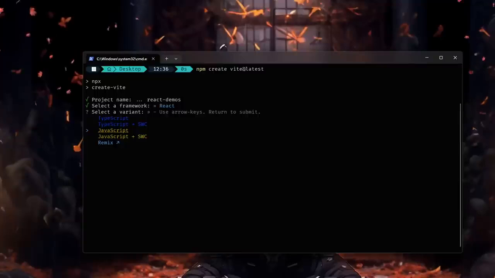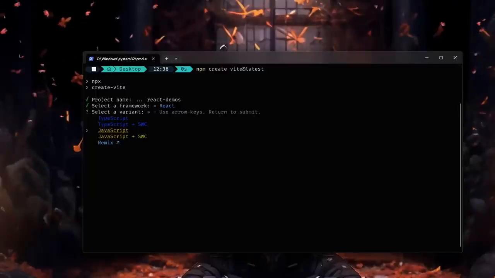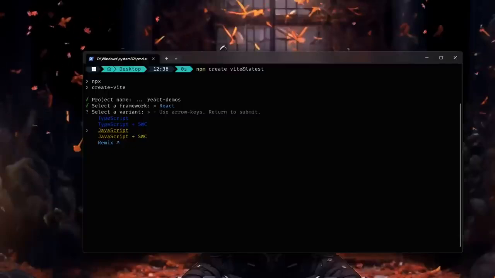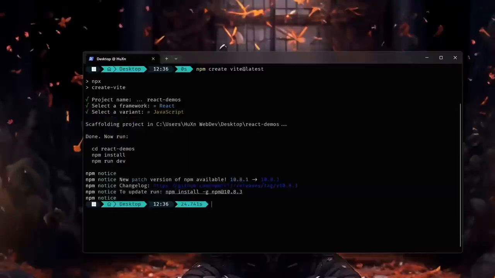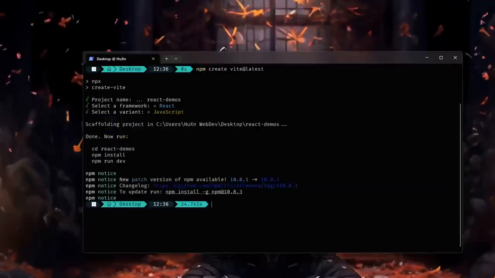For now, I'll just use JavaScript because I know there are a lot of people watching this course who don't have the knowledge of TypeScript. So if you are someone who already knows what TypeScript is, you don't have to worry about that. We are still going to be using TypeScript in this course, but not right now. So I'm just going to choose JavaScript for now, but later we are going to be using TypeScript in this course.